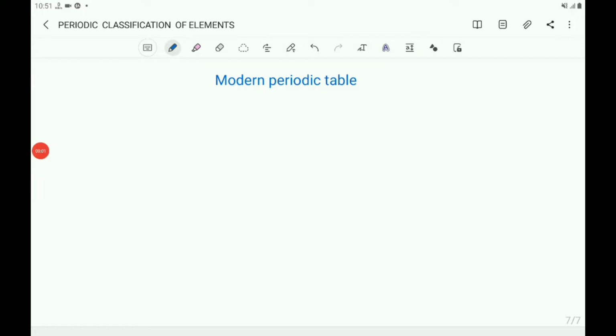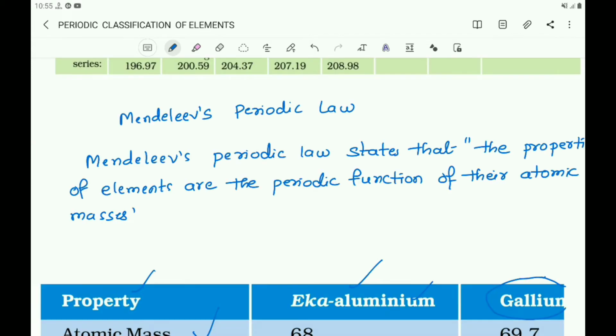Dear children, let us continue the chapter Periodic Classification of Elements. In the previous video, we learned about Mendeleev's periodic law and also about Mendeleev's periodic table. What is the statement of Mendeleev's periodic law? It states that the properties of elements are the periodic function of their atomic masses.